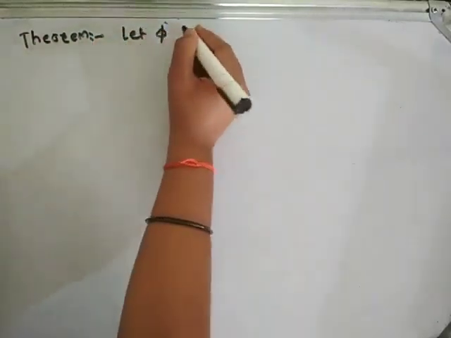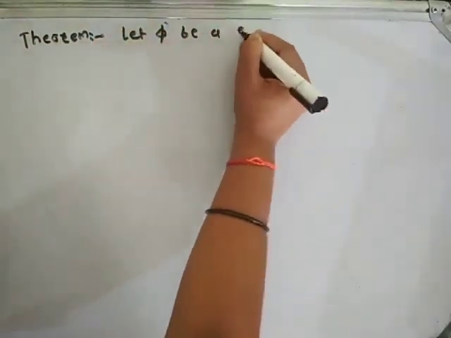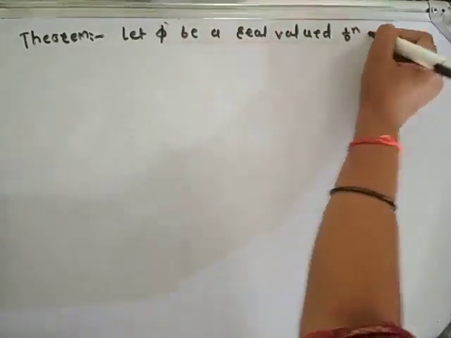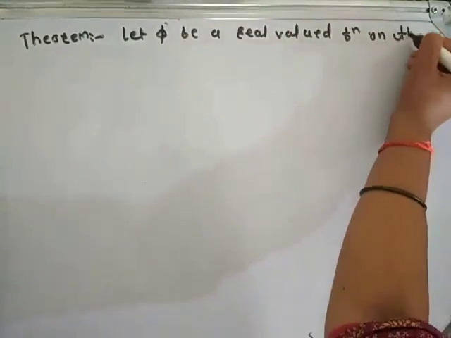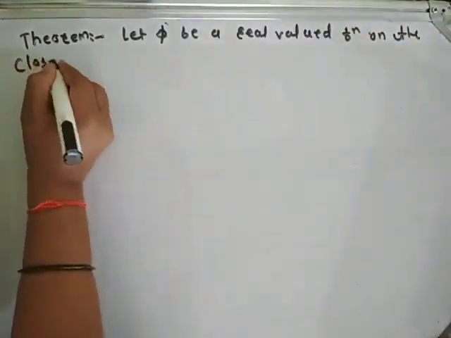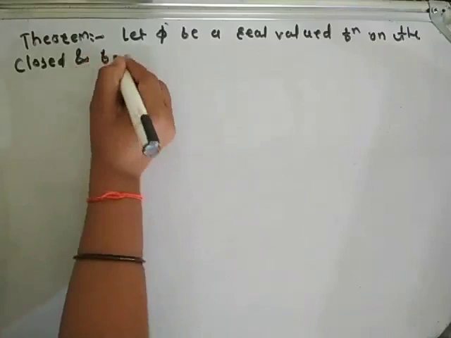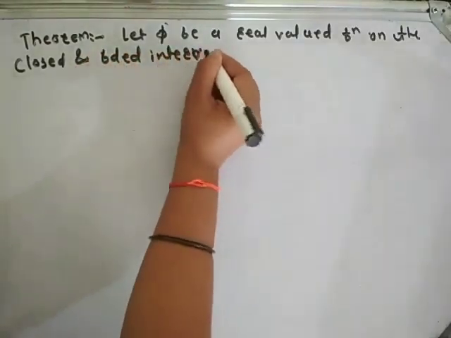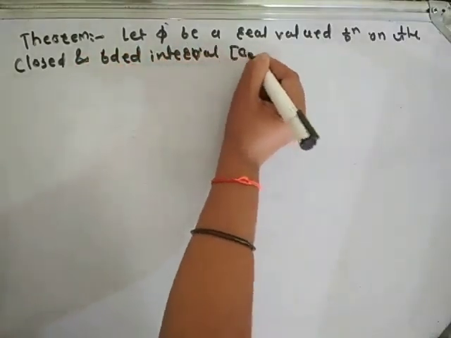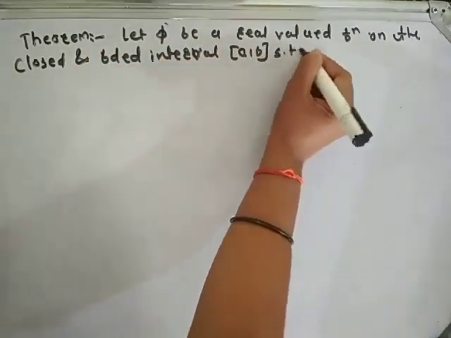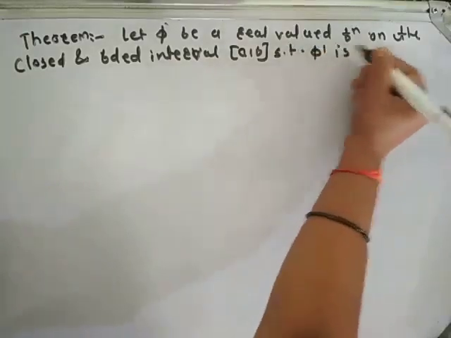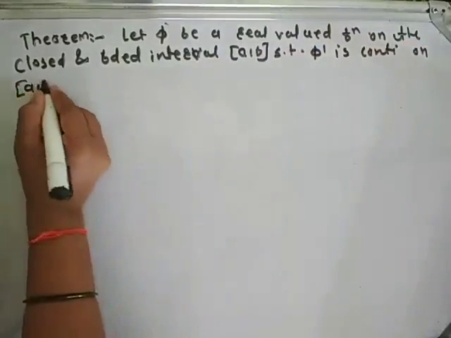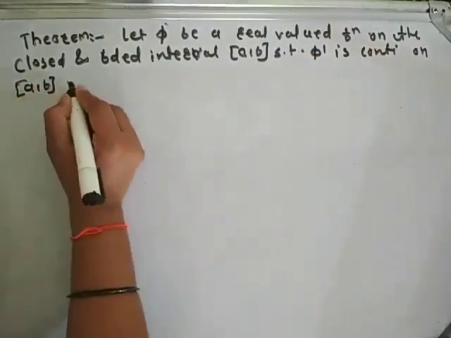Let phi be a real valued function on the closed and bounded interval [a, b] such that phi dash is continuous on the closed interval [a, b].